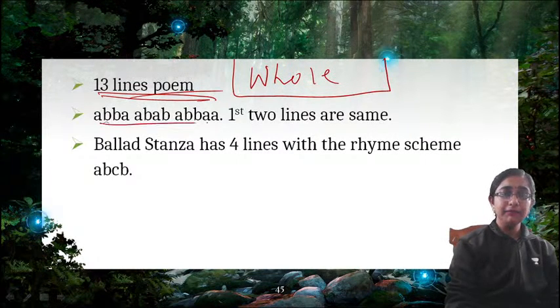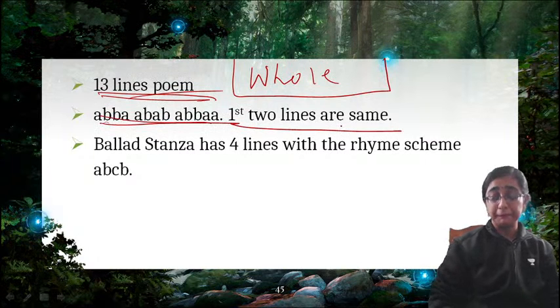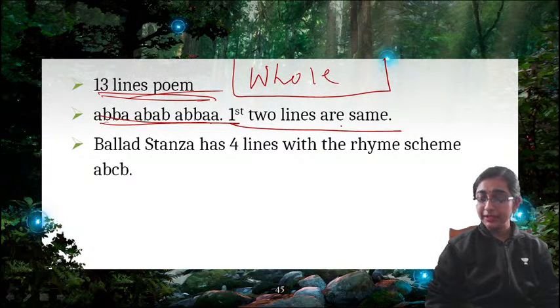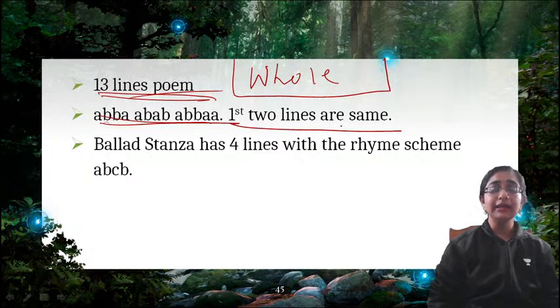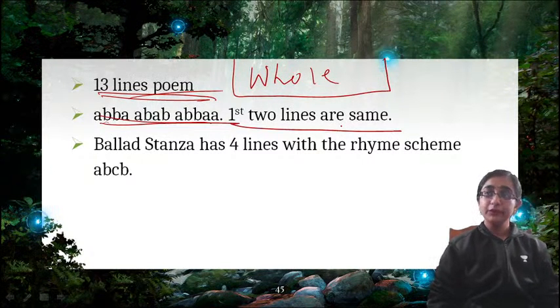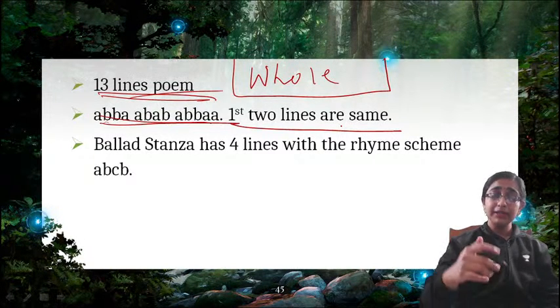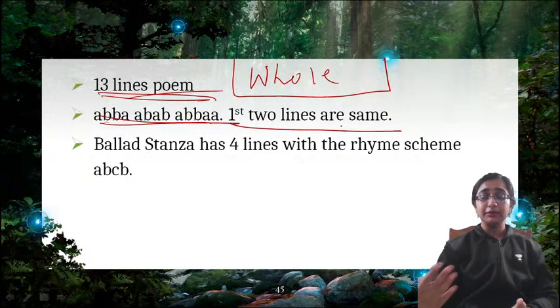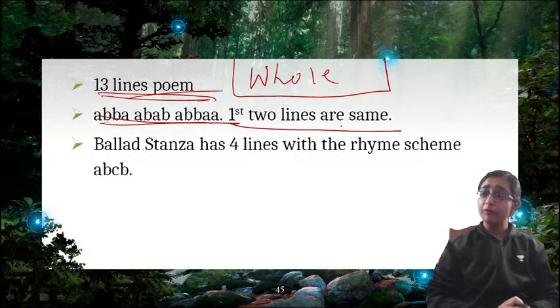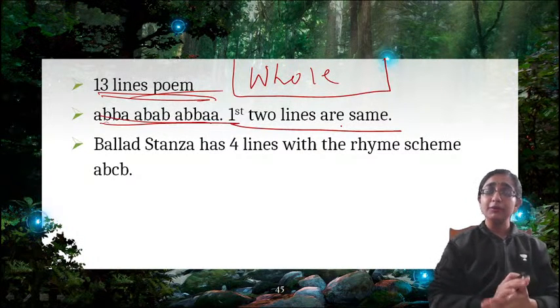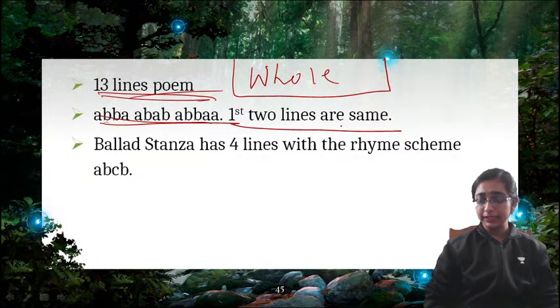This is the rhyme scheme, which is not very important: in roundel, the first 2 lines are the same. So, that is all about roundel. Remember it is a complete poem of 13 lines. As we have said, a sonnet is a poem of 14 lines. So, it is not a particular stanza. It is the whole poem of 13 lines.